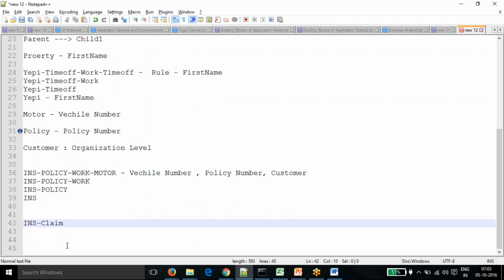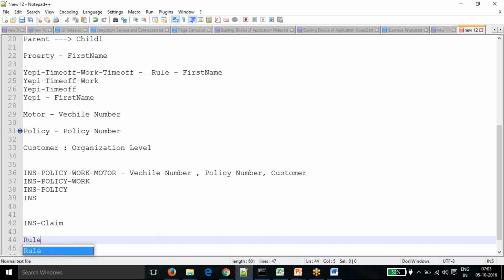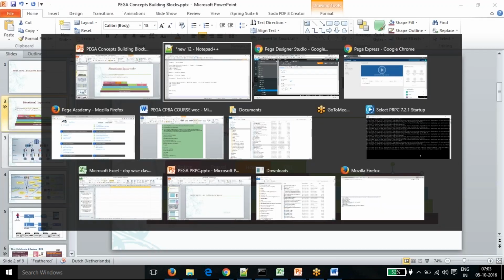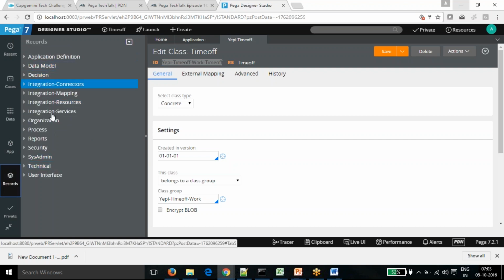Okay, now I'll talk about the content of the application I mentioned. Everything in Pega is rules. In Pega we have different categories of rules. If you go into the records, you can see all the categories: decision, UI, technical, security, integrations.